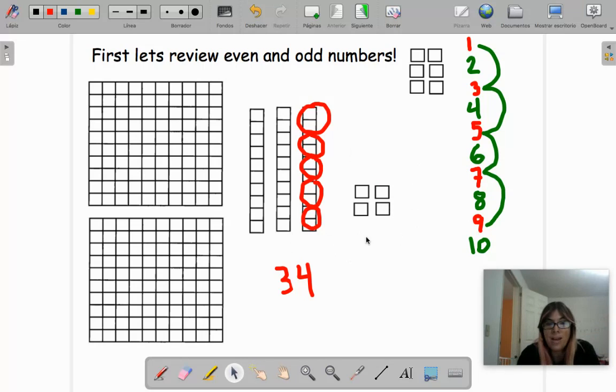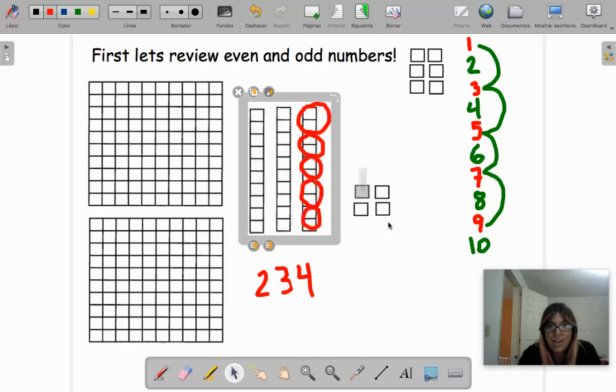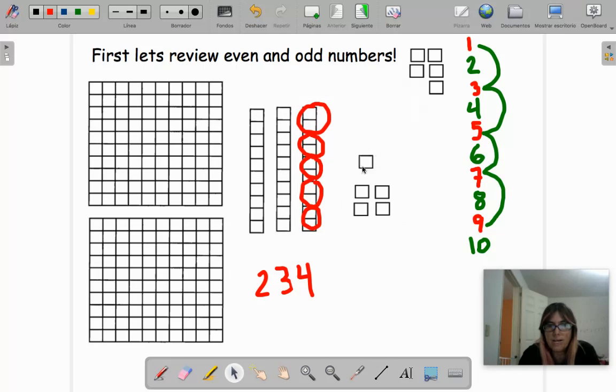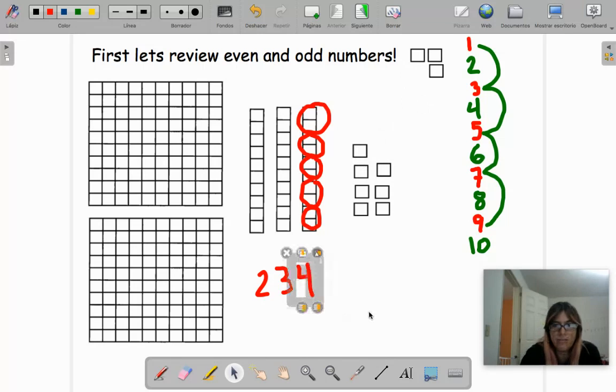Okay, now imagine I add 200 here. That's why I had here 100, 200. Now we have 30. And let's change this one so you see what I mean. 37. Let's do it. 237.